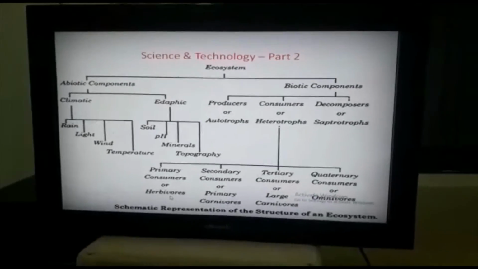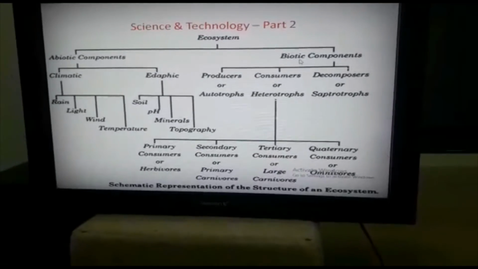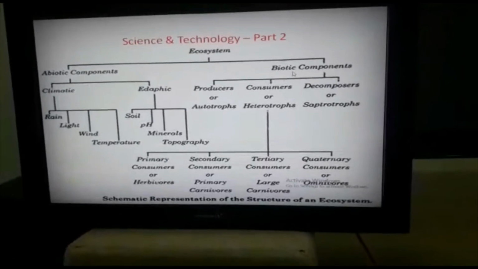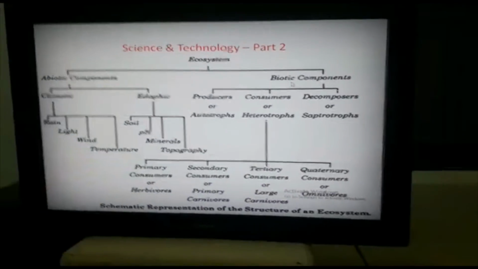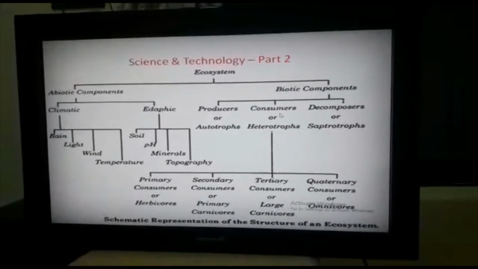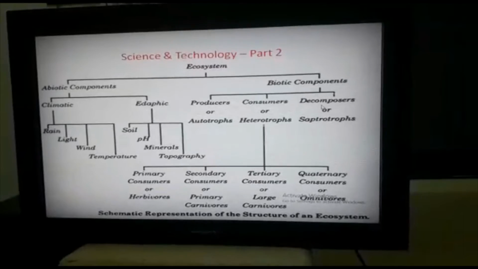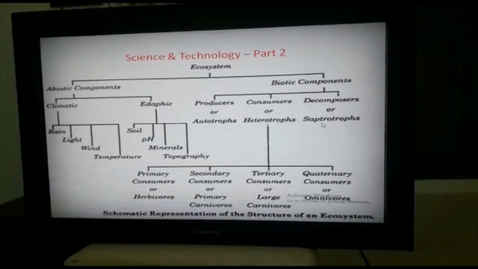Now see biotic components. Biotic components can be classified into three types. First is producers, which are also called autotrophs. Second are called consumers or heterotrophs. And third is called decomposers or saprotrophs.